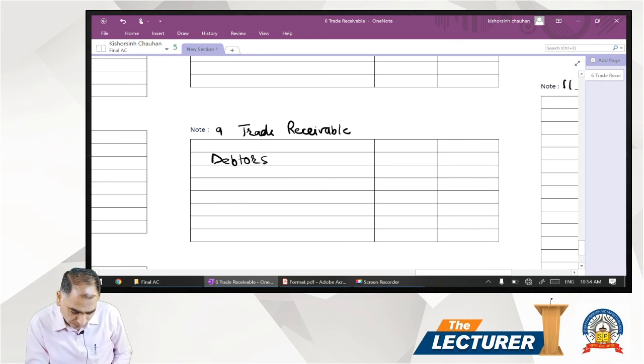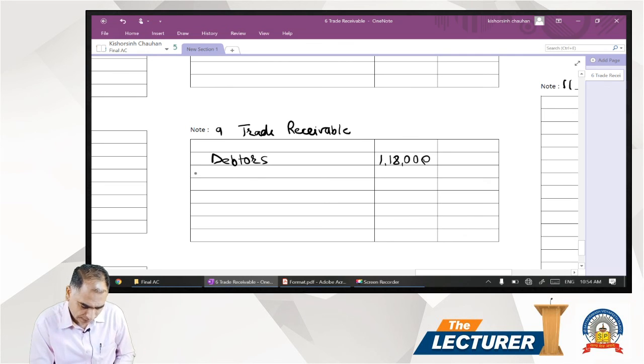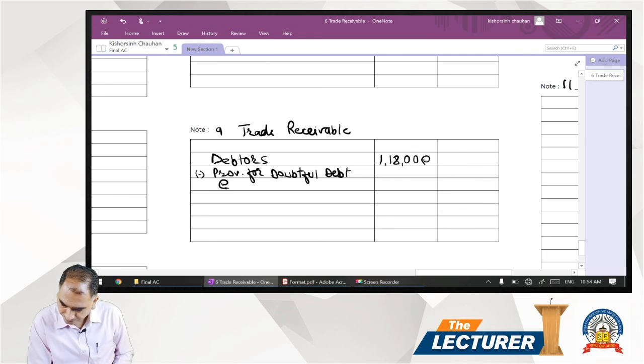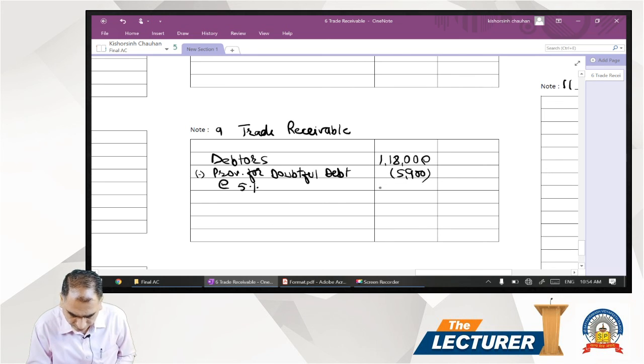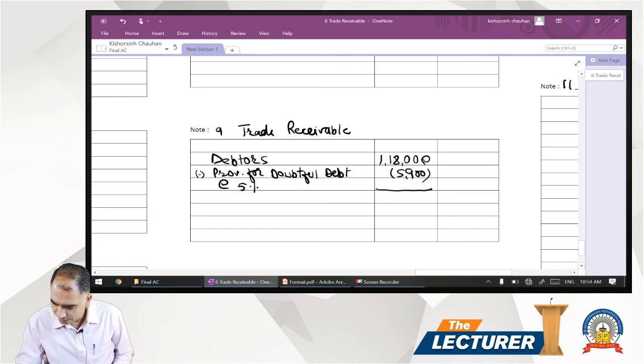The amount of debtor is 1,18,000, and it is given that less provision for doubtful debt, to be created at the rate of 5%. 1,18,000 at 5% comes to 5,900. If we deduct this 5,900, the outer column would be 1,12,100.